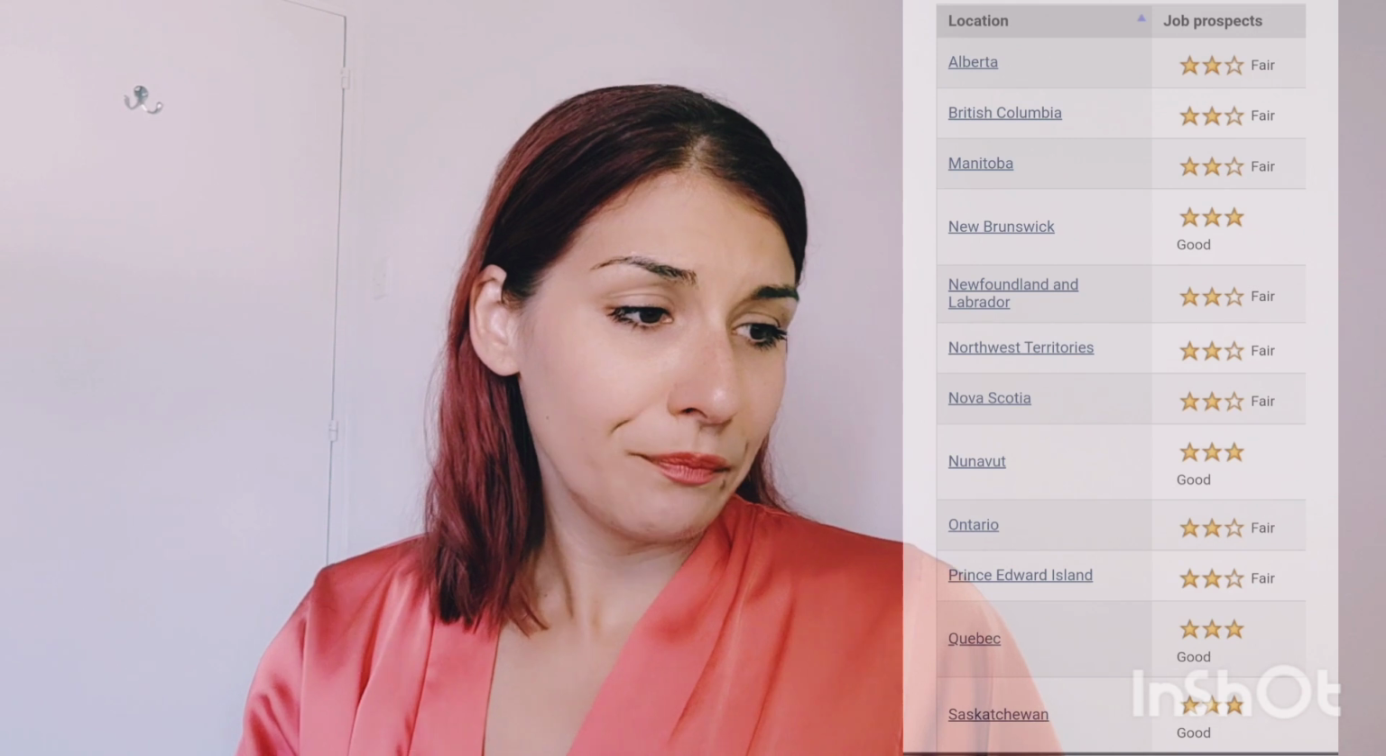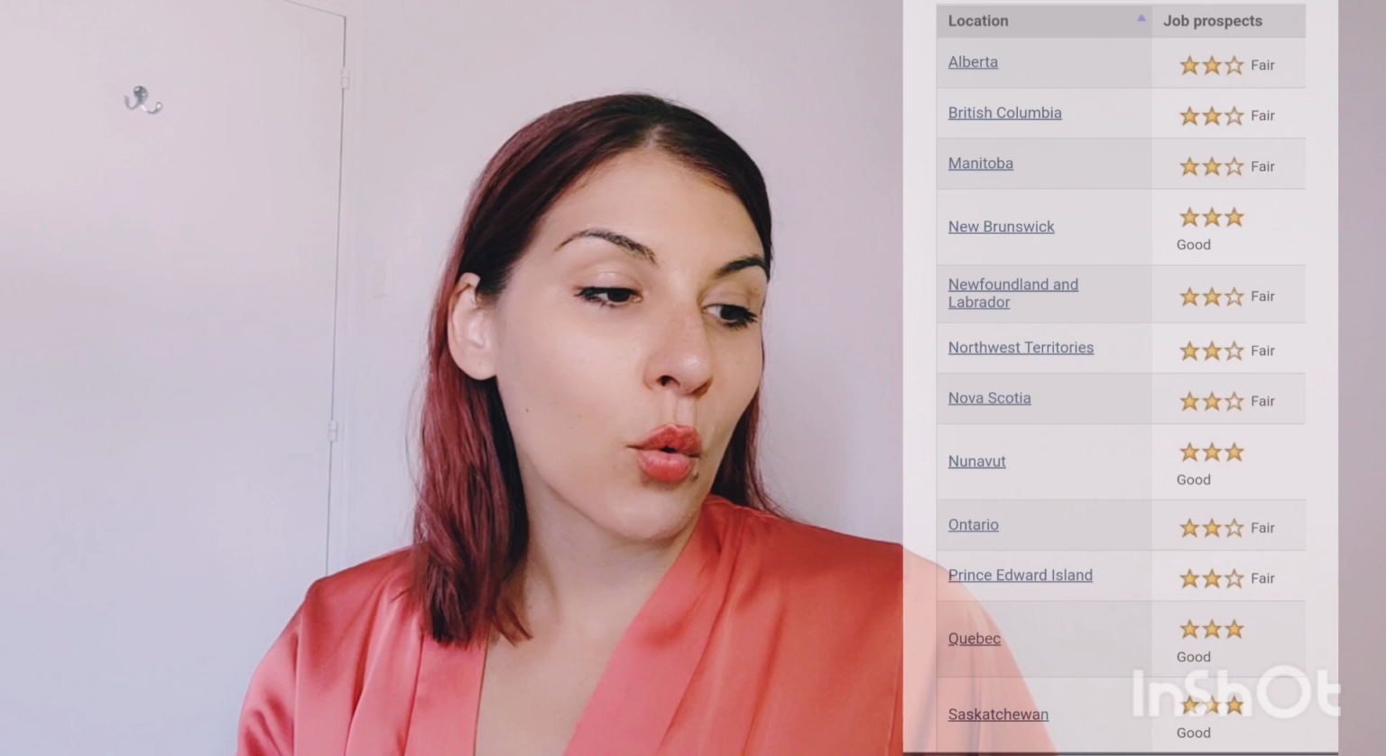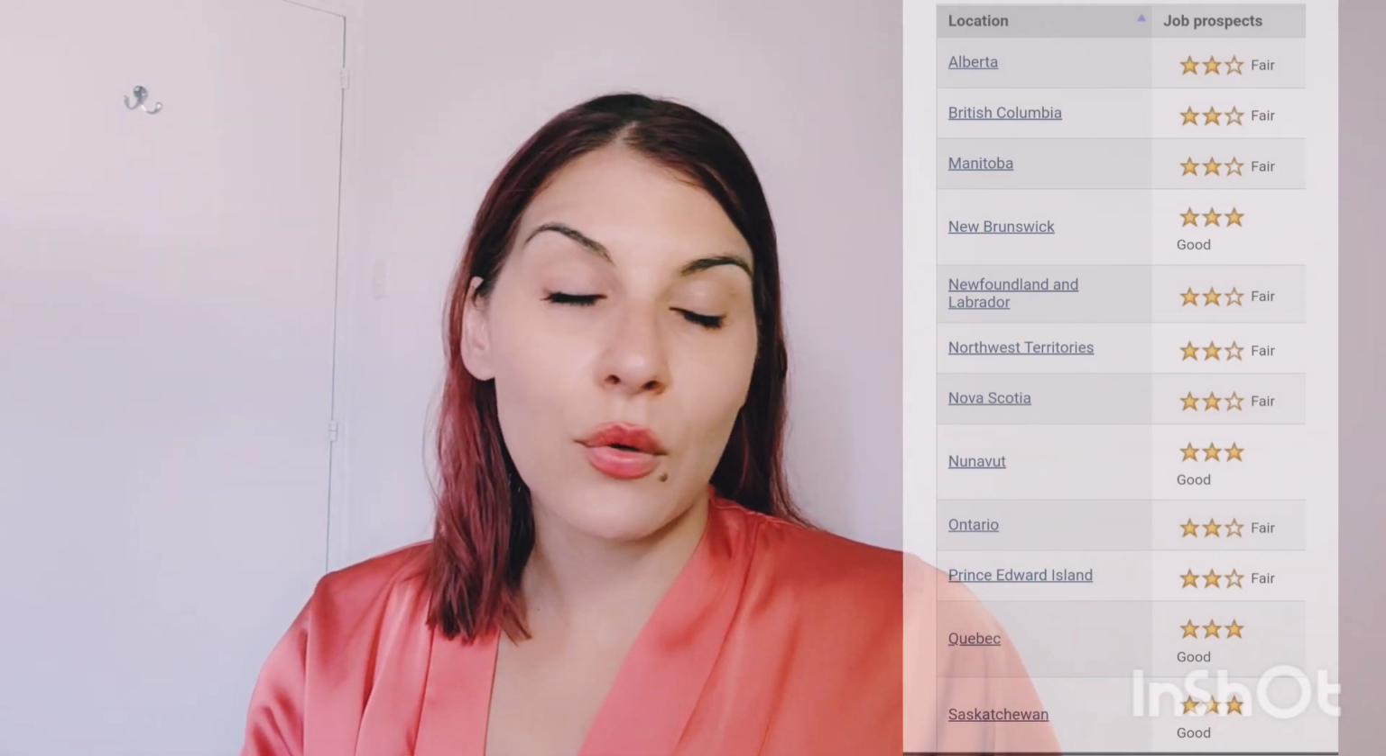And then you can check prospects. This is really nice, because they did the job prospects for the next 3 years. So they will tell you per province whether you have a fair or good chance. So we have a good chance in New Brunswick, and then in Nunavut, and then in Quebec, and in Saskatchewan it's a 3-star. You can also read about labor market conditions over the next years, and then detailed analysis. It's really useful, what the Canadian government is doing on this website. They are updating the information. So I really encourage you to check.